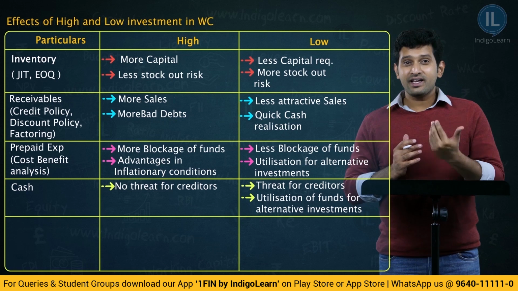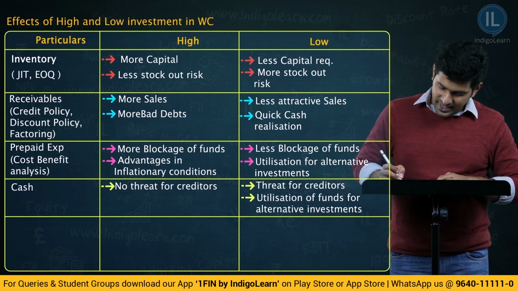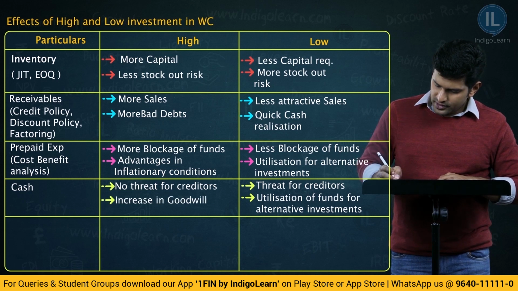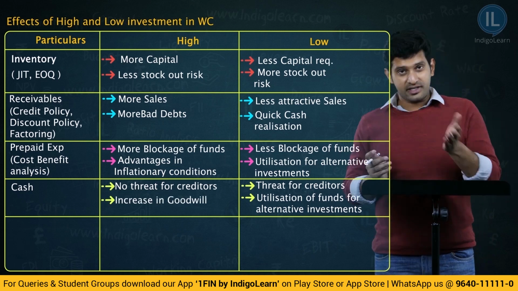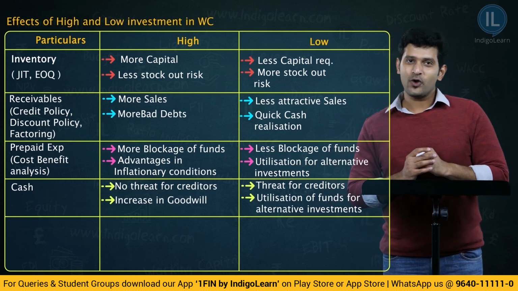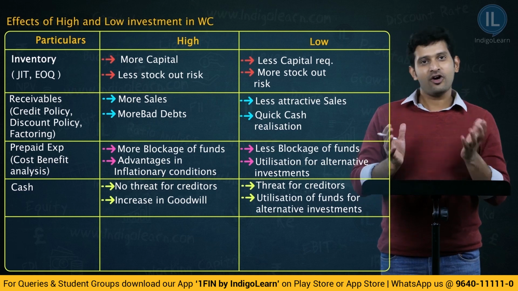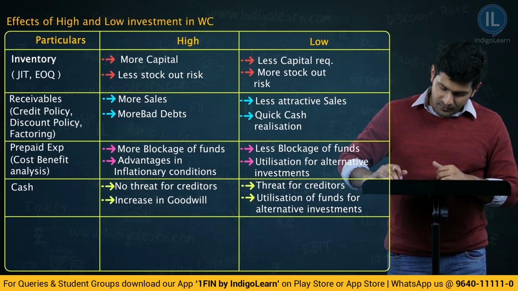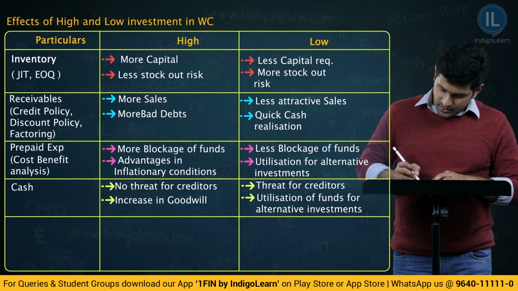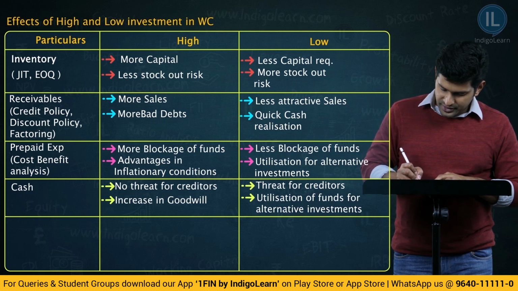quickly, will it not increase the goodwill of the company? Definitely yes. So, you have to mention that as increase in goodwill. Therefore, correspondingly there also we can say there is a threat for goodwill. Definitely yes, when cash is less, there is always a threat for goodwill. When the company does not make the payments in time, there is obviously a threat for goodwill. Now, moving ahead, we will lastly talk about also the payables. Now, techniques generally what we use here is cash budget.